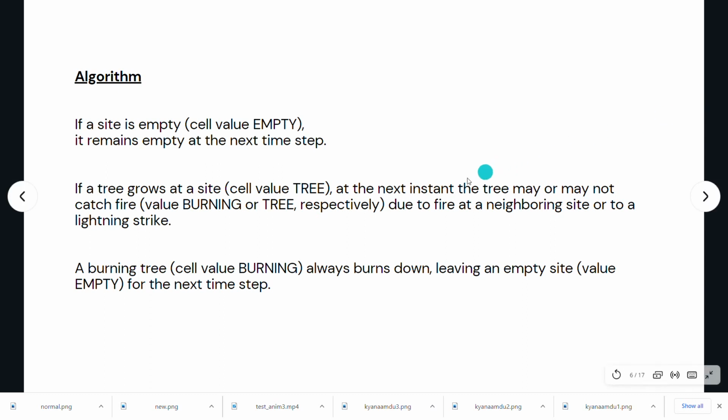Also, to add on here that for the second point, if a tree is there at a particular site, how do we decide what will be the state of the tree at the next instant? So that depends on the burn probability of the tree.